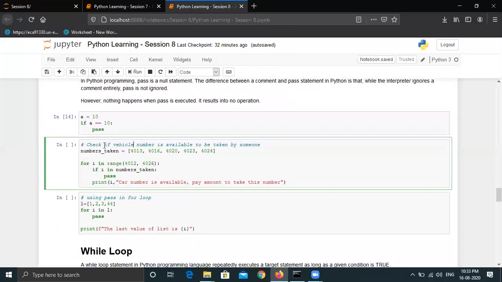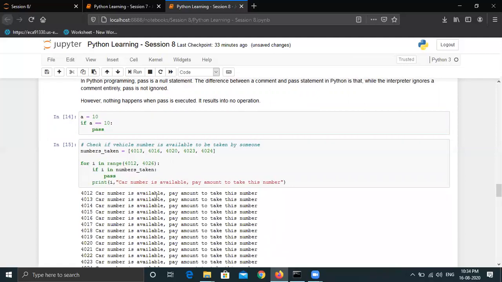So now again the same example, vehicle numbers. Check if the vehicle number is available to be taken by someone. Again same list, and then we are running for I in range from 4012 to 4026. Then we are saying if I in numbers taken, again we are checking if the number is there in this list, then pass. Don't do anything. And then we are printing car number is available, pay amount to take this number.